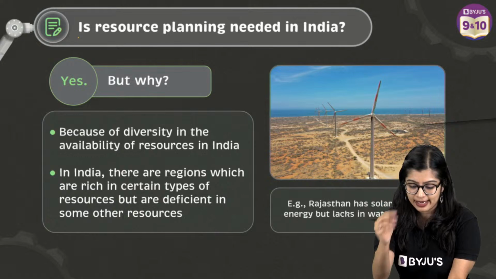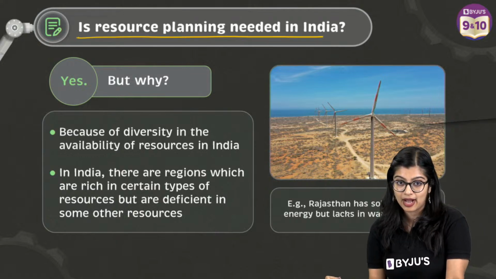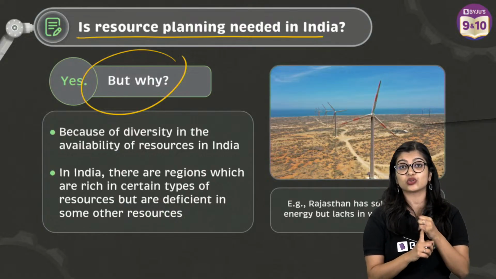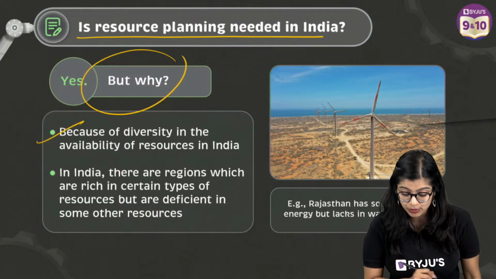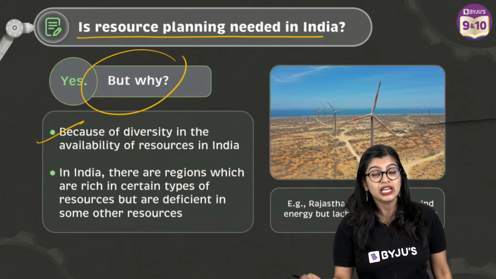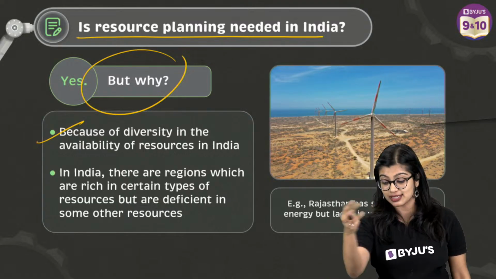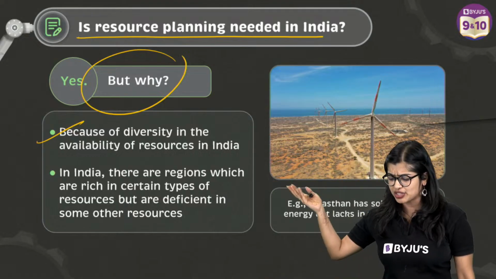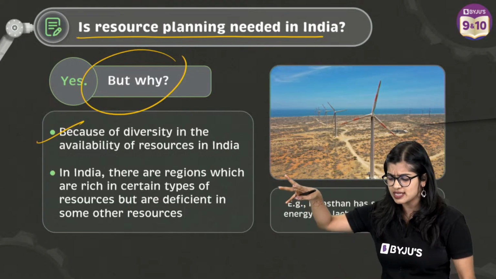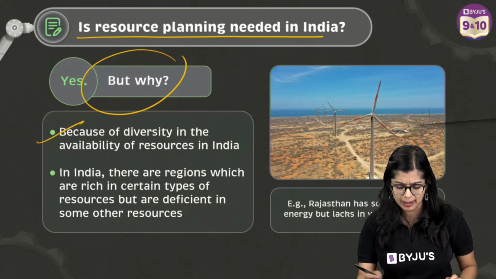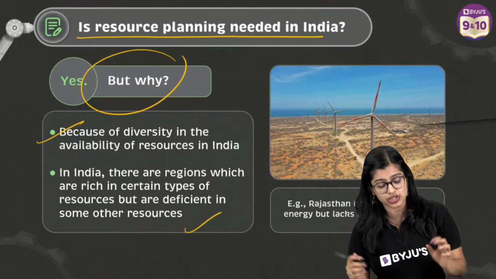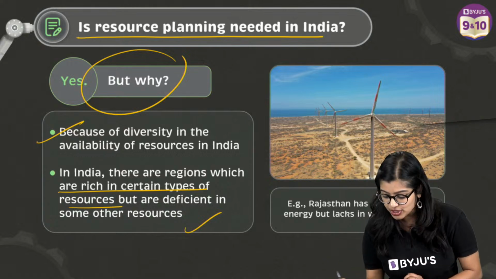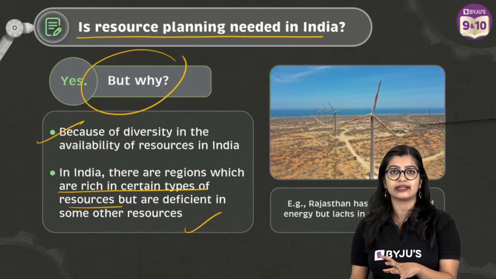We know resource planning. Is resource planning needed in India? Absolutely, right? Because we know that across the country, the distribution of resources is unequal in India. There are some places like Jharkhand and Chhattisgarh, where I told you that there is a large amount of minerals and coal deposits. Arunachal Pradesh has a lot of water resources, but they lack infrastructural development, right? So we see that different regions of India are rich in different types of resources, but they lack something. Which is why we need to plan along these lines, right?